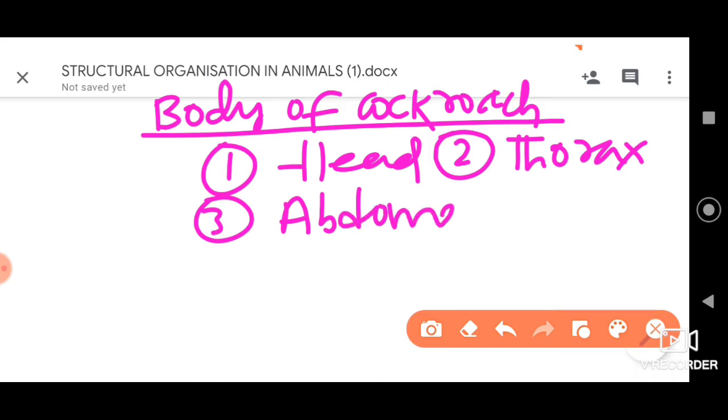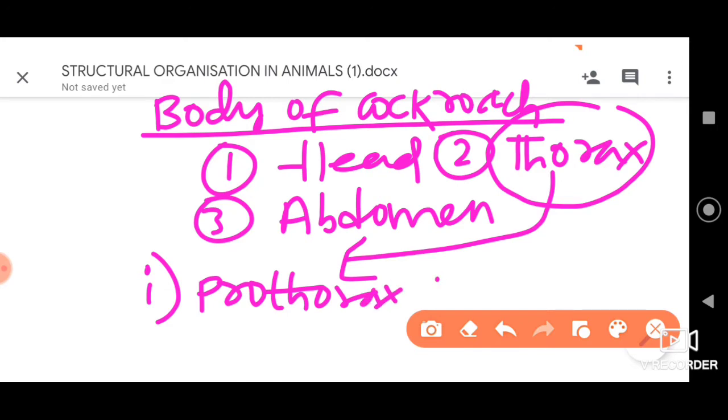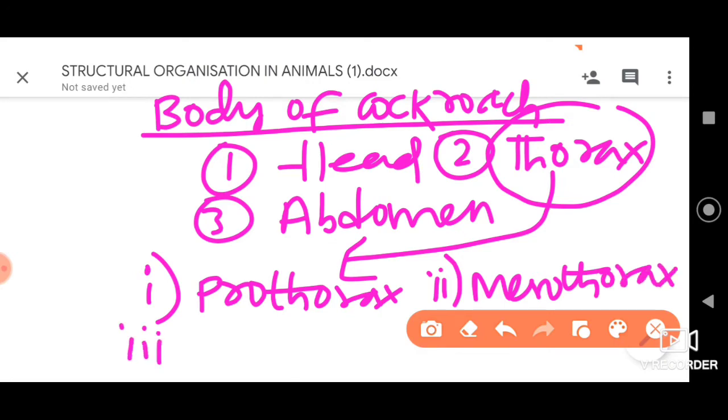Now the thorax is again divided into 3 parts. The first part is the prothorax, the second part is called mesothorax, and the third part is called metathorax.